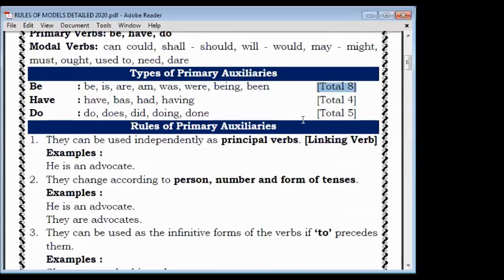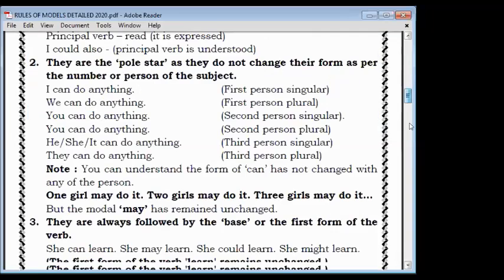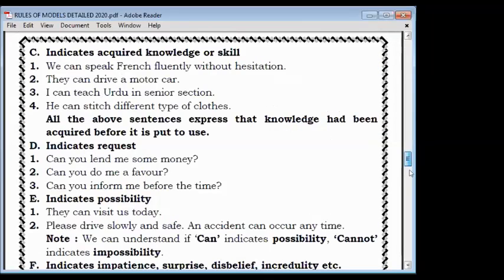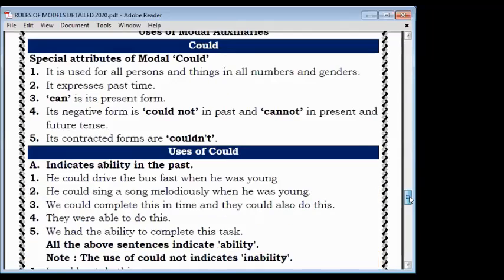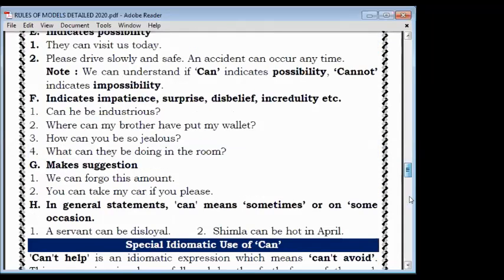No headache, no tension. Whenever you are able to see them, then you put ing. If they are in active, you have to just take care of this thing only, that they should be active only. Clear? Shivani, any doubt? No, sir. Cleared now? Very important rule was there. Done? Yes, sir. Because we are running out of time. We have only 5 minutes now.